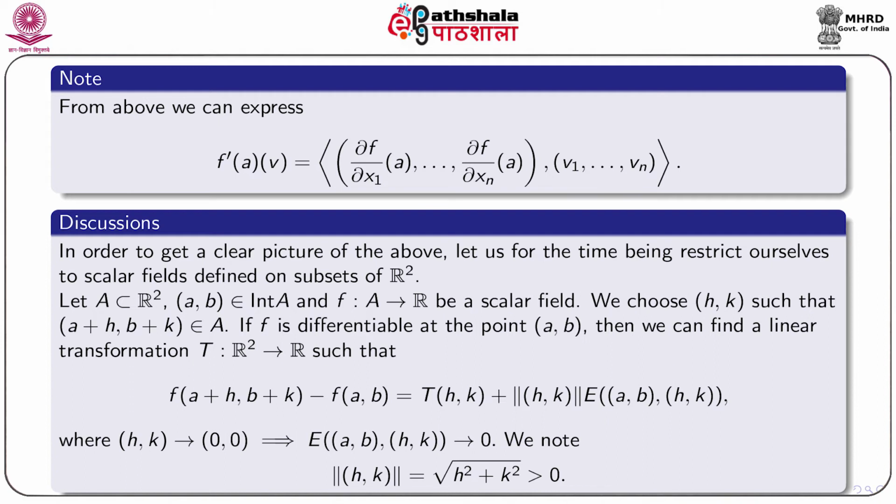We note that the norm of the vector (h, k) equals the non-negative square root of h square plus k square. As (h, k) approaches the origin, it is never equal to the origin. So, norm of (h, k) is always positive.